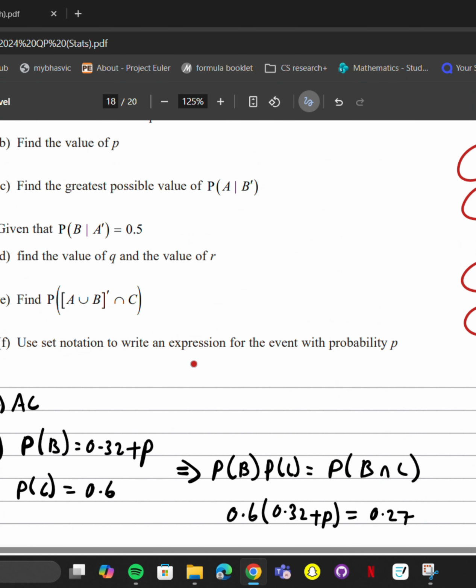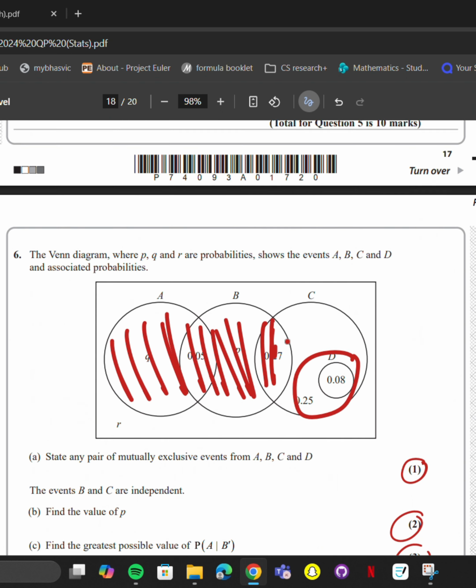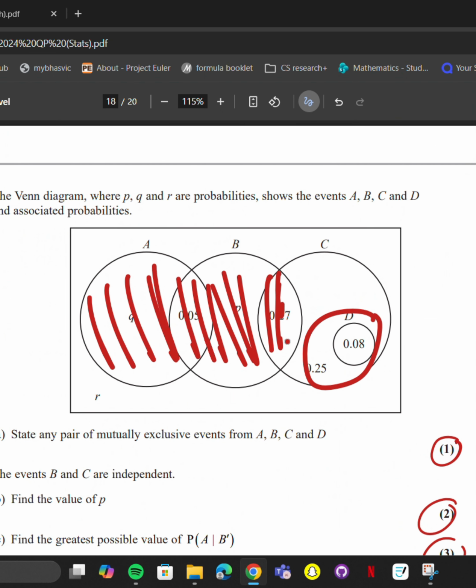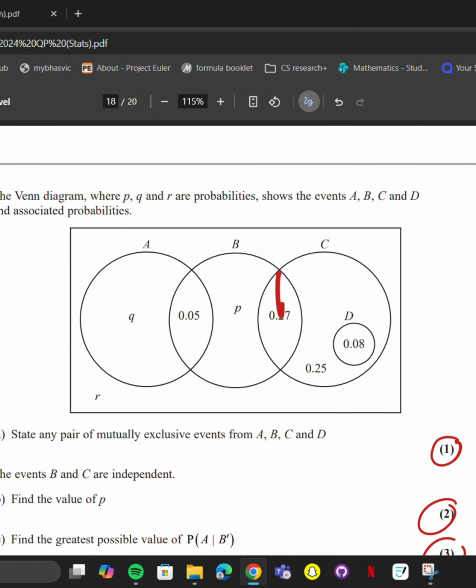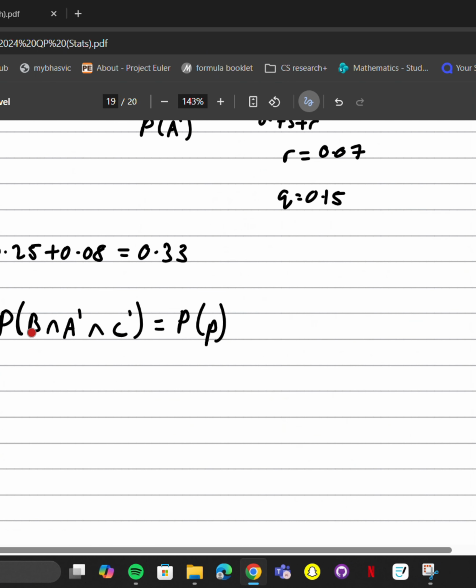And then part F is use set notation to write an expression for the event with probability P. Let me circle that. Okay, we're trying to find a probability of P here. P is going to be in B, but it's not in A and it's not in C. So we can just turn those words into set notation. We're saying it's in B and not C and not A.